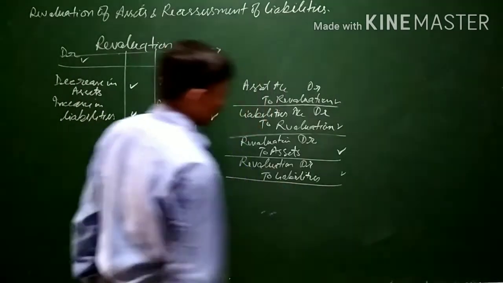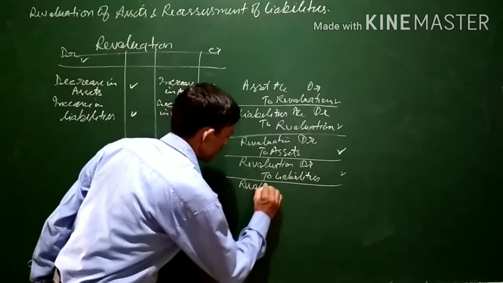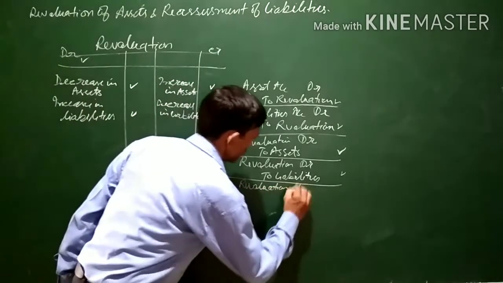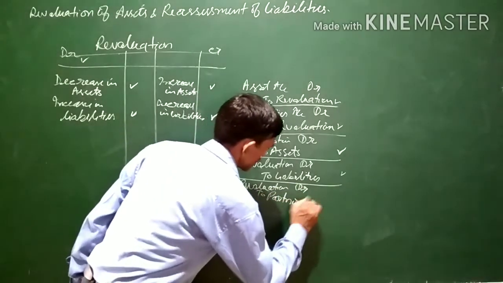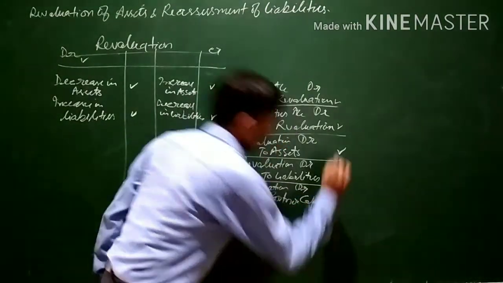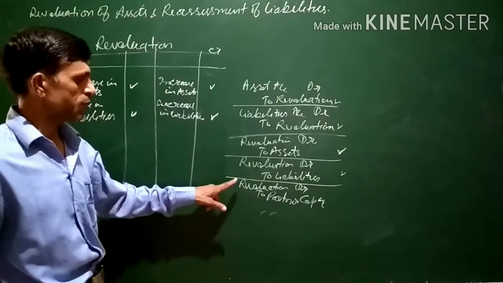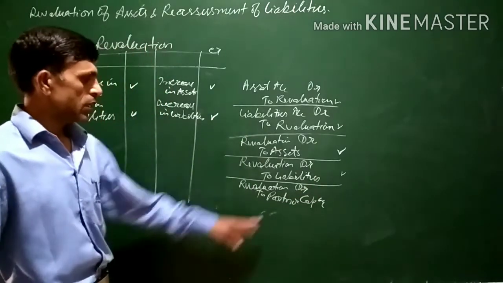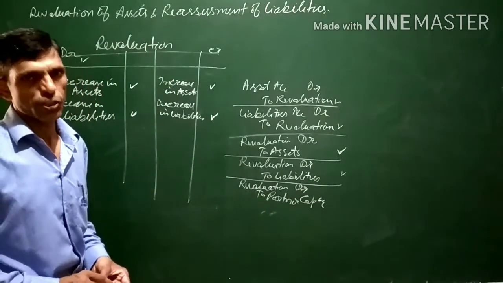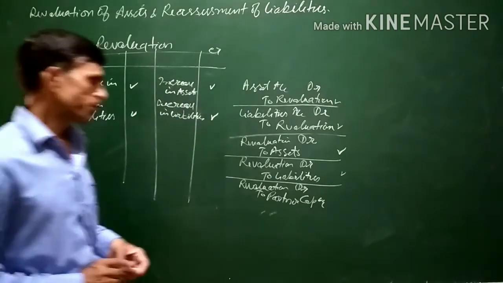If there is a profit on revaluation, revaluation account will be debited and partners' capital accounts will be credited in the profit sharing ratio.